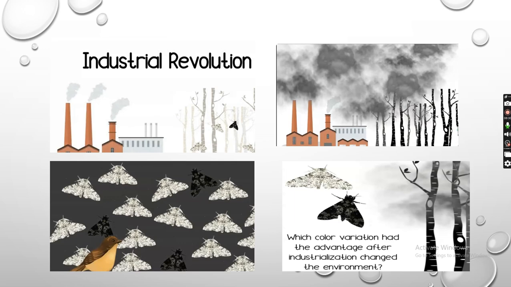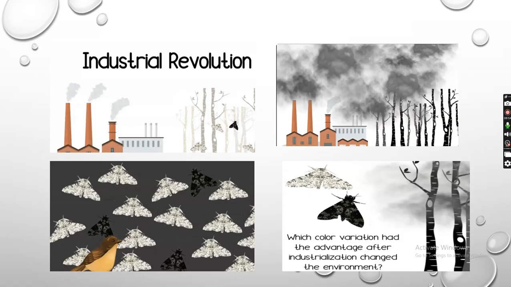Now जब environment clean हो गया, those birch trees started producing new ones with the original white colored trunks. अब white color tree trunk अगर हो गया, now the white moths again will have the advantage, right? Now they will be able to camouflage, and the black ones will now be at a disadvantage. So that is nothing but natural selection.